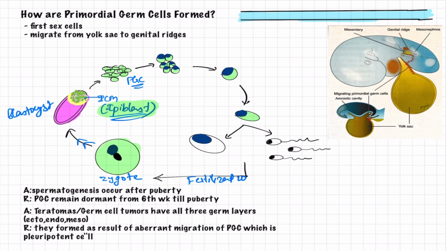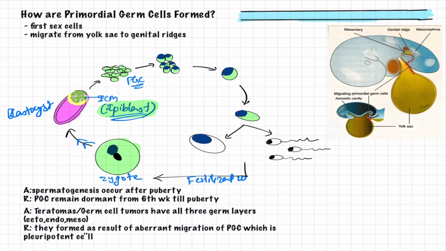As soon as the age of puberty occurs, these primordial germ cells, before that, are present in the yolk sac.